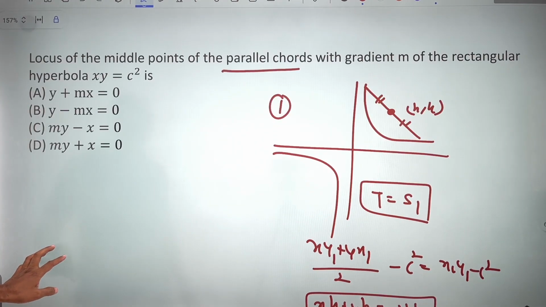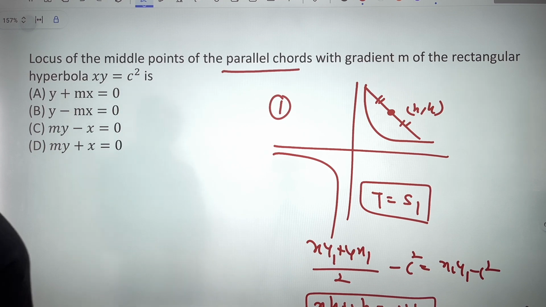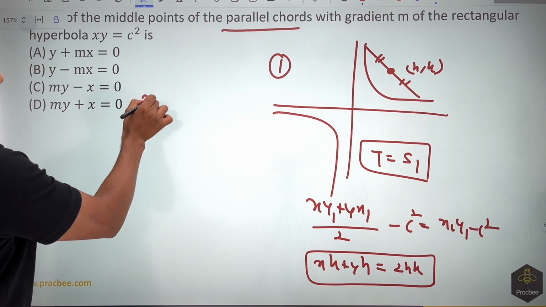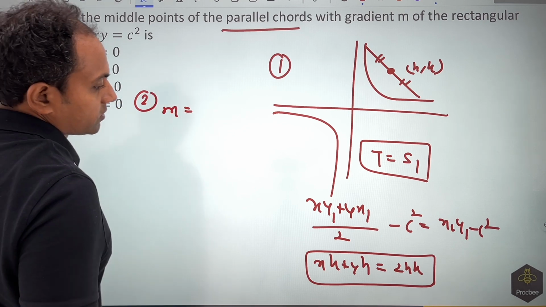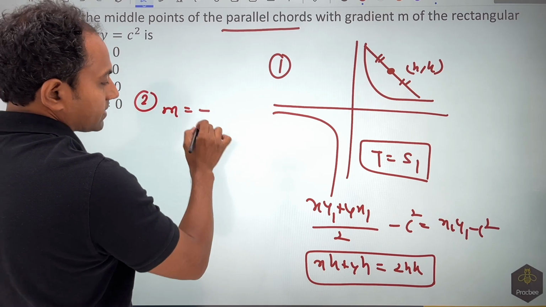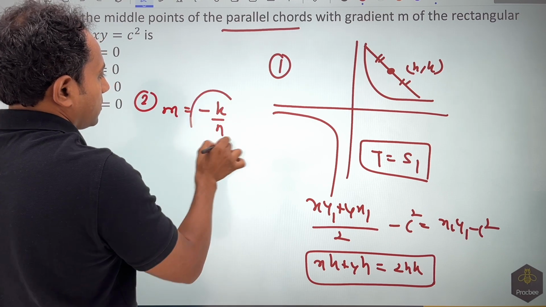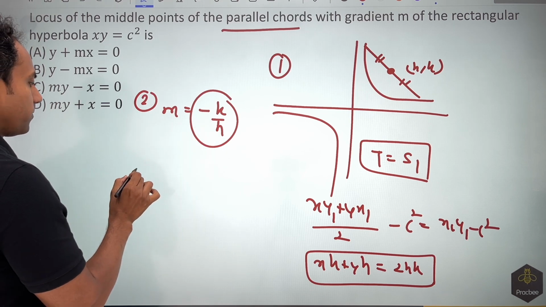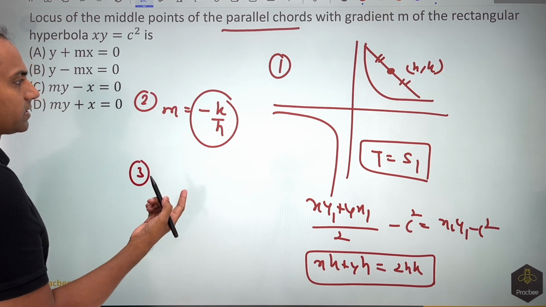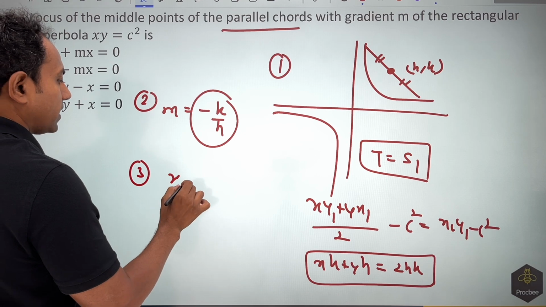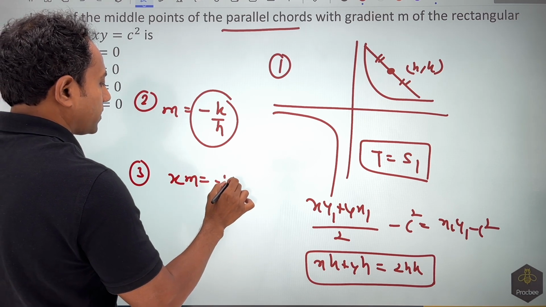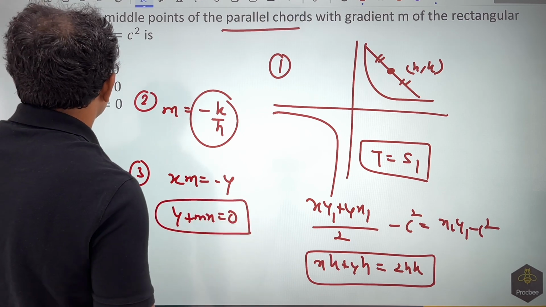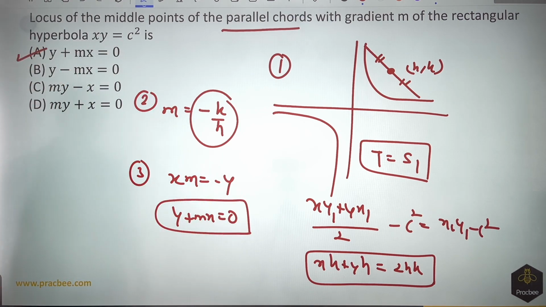Now what they are saying is the locus of the midpoint of the parallel chords with gradient m. Now what they are saying is the slope of this. If I find the slope of this, it is going to be nothing but minus k by h. This is what we are getting, and they are saying this is equal to m. In the third part, we will replace h by x, k by y. So x m is equal to minus y, or y plus mx is equal to 0. Let us check the options. So you can see that option A matches.